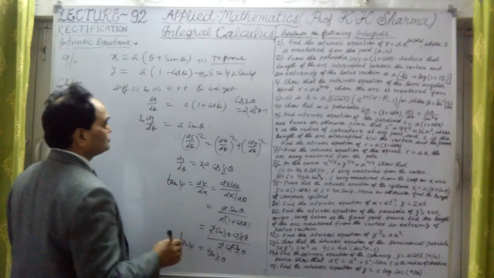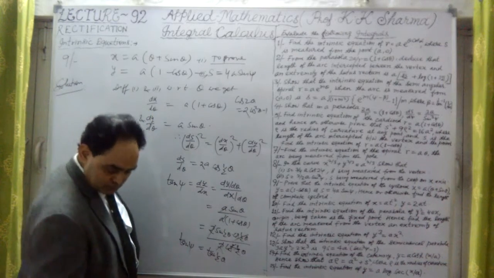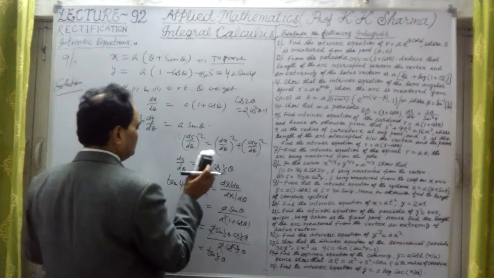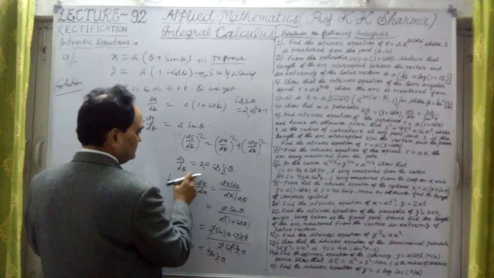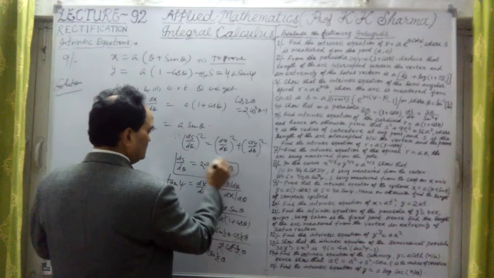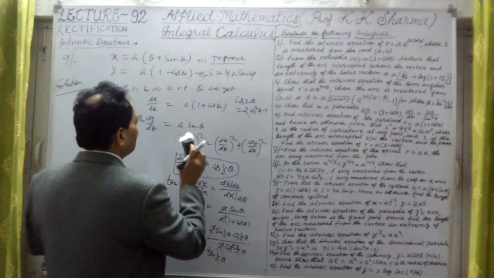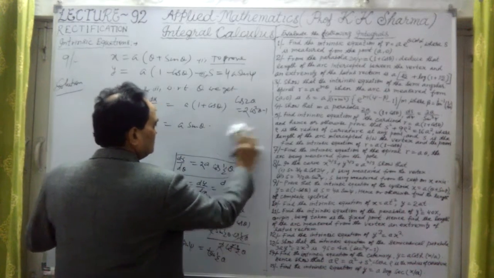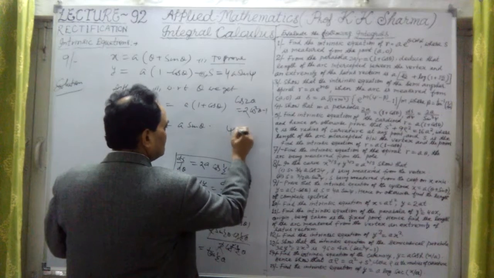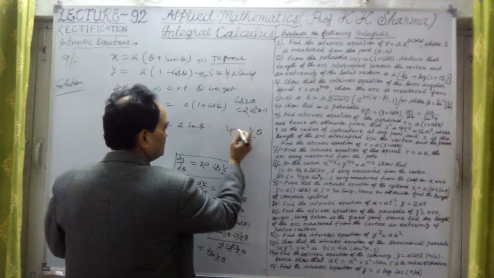This implies that psi angle is equal to half theta. Then ds by d theta, we have calculated this value, which is required. Now let me write here. Therefore psi angle is equal to half theta.